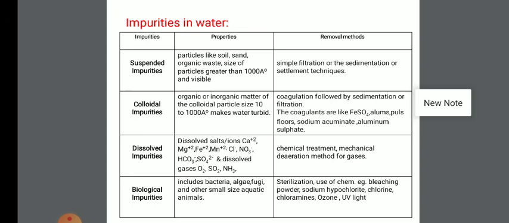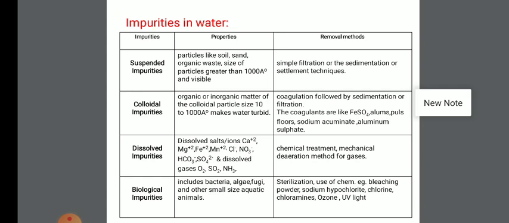So we use filtration along with sterilization. Sterilization can be done by using chemicals like bleaching powder, sodium hypochlorite, chlorine, ozone, etc., and by physical methods like boiling of water and ultraviolet light, that is UV light, which we can also use for the removal of biological impurity.